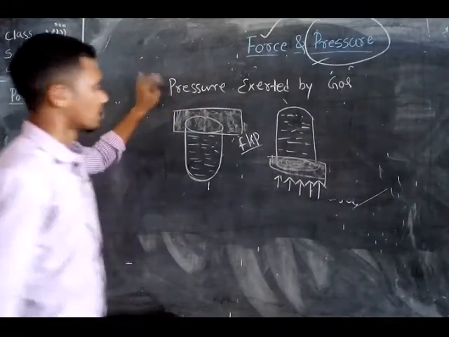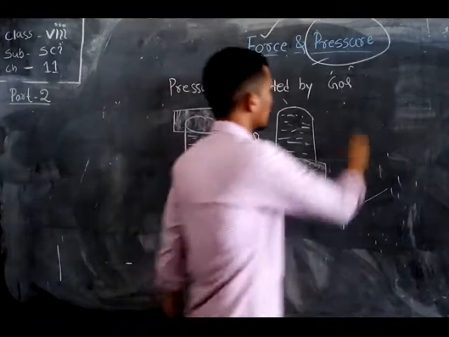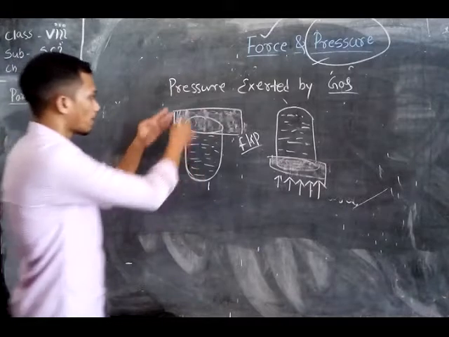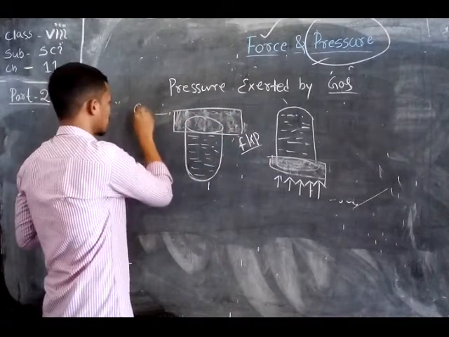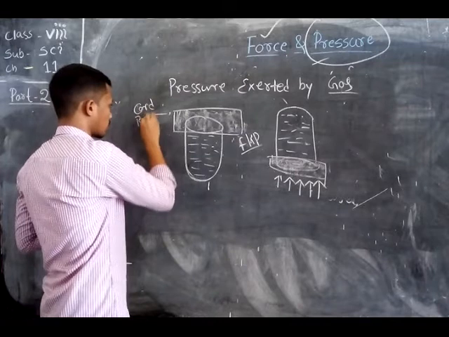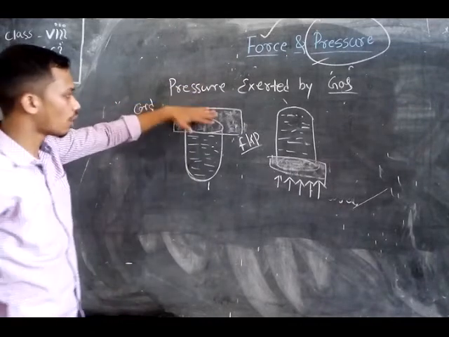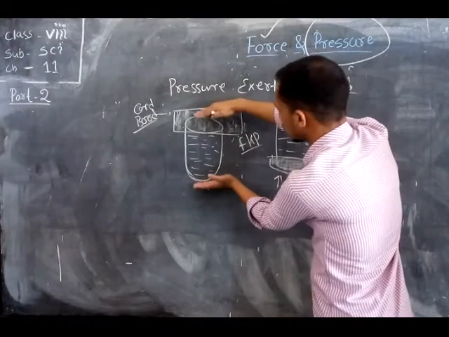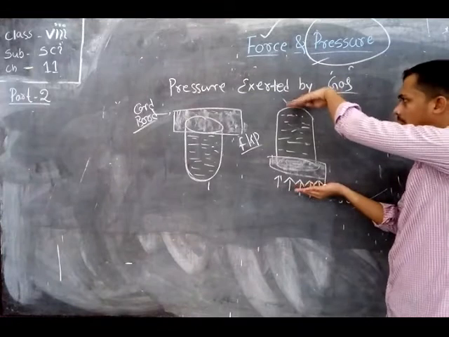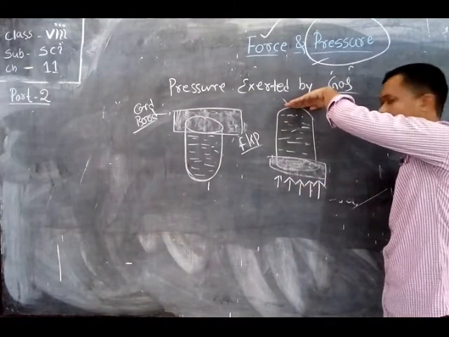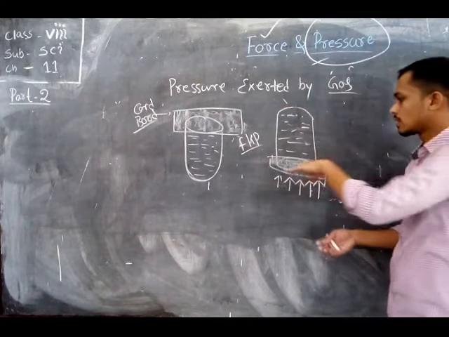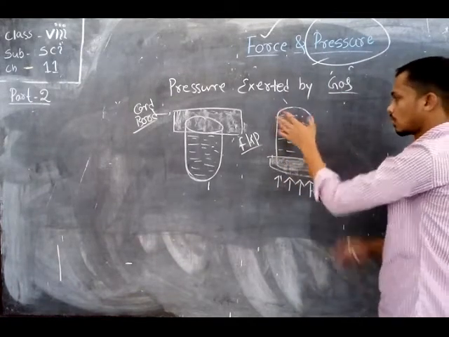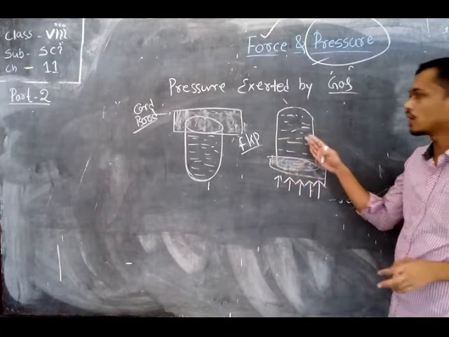Okay, students, now this is about the pressure exerted by gases. Take a container and fill it with water and place a cardboard on the mouth of this container. Place your hand there and flip the container. After some time, remove your hand from the cardboard. You will see that the cardboard won't fall downward, and the water inside the container also stays in place.